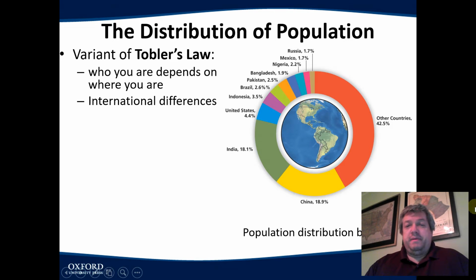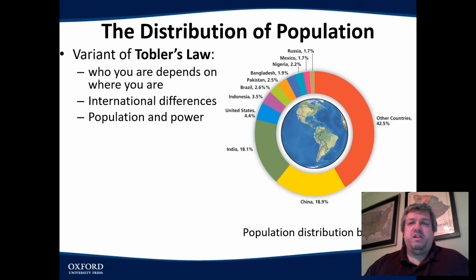If you look at the world's population, this is the world's population, right? China has the largest population, almost 19%. India's right behind. But we are the third largest population, 4%, followed by Indonesia, you can see. And what's interesting is that the more population you have, the more power you have. There's some reasons for that. First of all, if you have more people, you have a bigger workforce, a bigger source of potential soldiers. So you have that, right? You've got that power of the people kind of a thing.